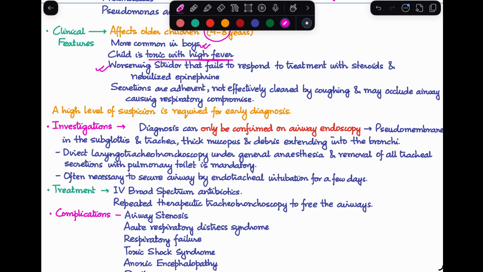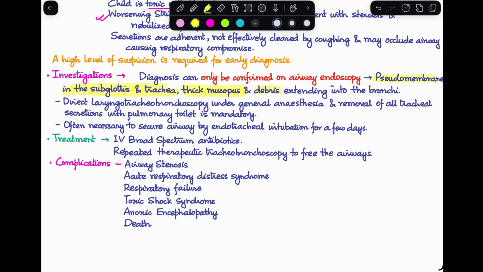To confirm the diagnosis, we need to perform an airway endoscopy where we are going to notice the pseudomembrane in the subglottic and the tracheal region, thick mucopus, and debris extending into the bronchi. A direct laryngotracheobronchoscopy under general anesthesia and removal of all tracheal secretions with pulmonary toilet is mandatory, often necessary to secure the airway by intubation for a couple of days.